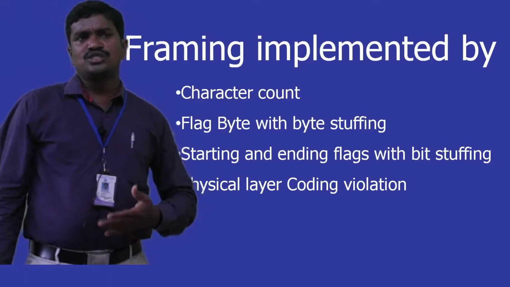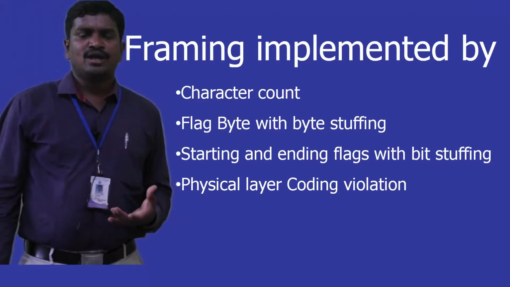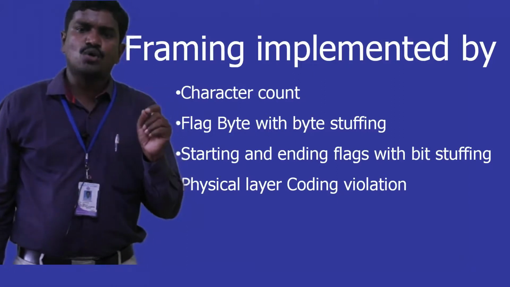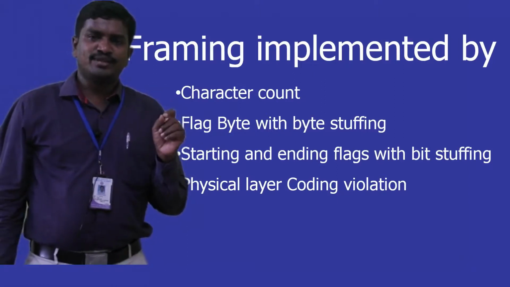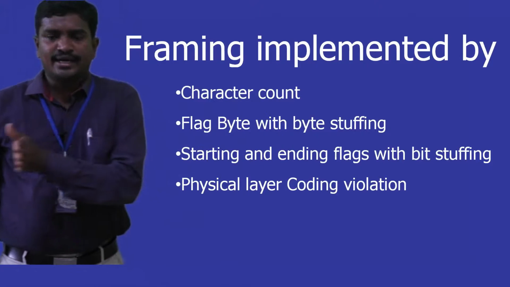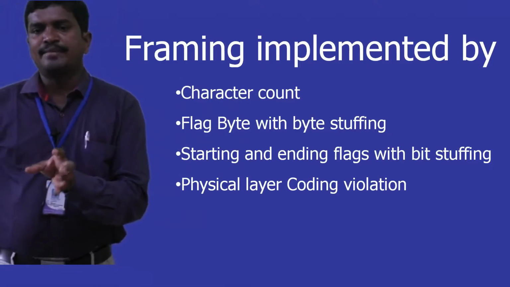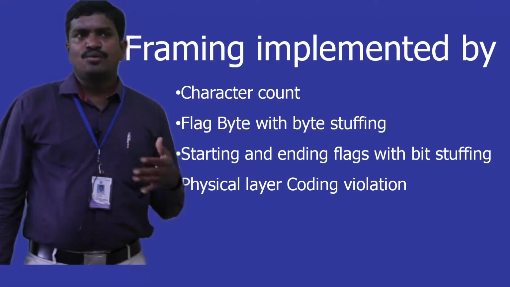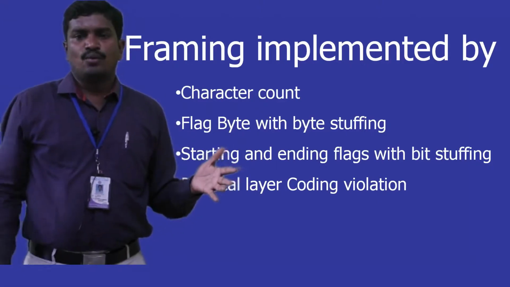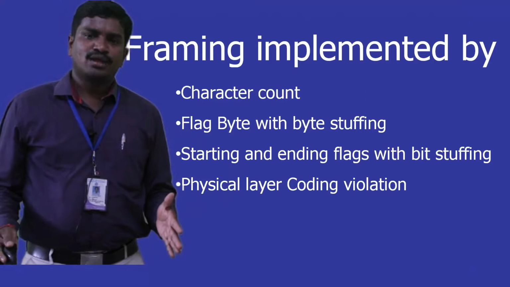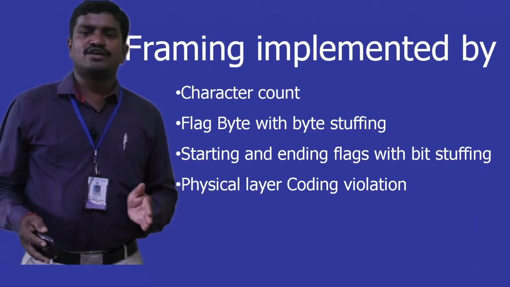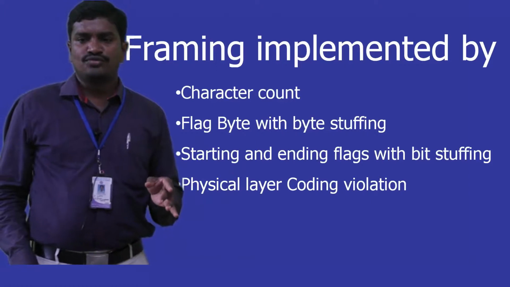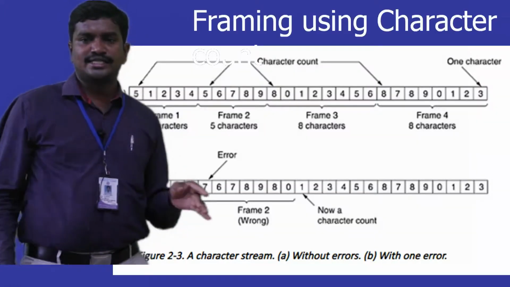what it is going to do is when a frame is prepared, it is going to give a field called count. So if it is 10, the receiver will receive 10 bits and name it as a frame. Now when data is coming from the above layers continuously, we want to identify what is the size of the frame and how many bits come under the frame. All these things are decided with the help of character count. So if you see the next diagram, you can easily understand.